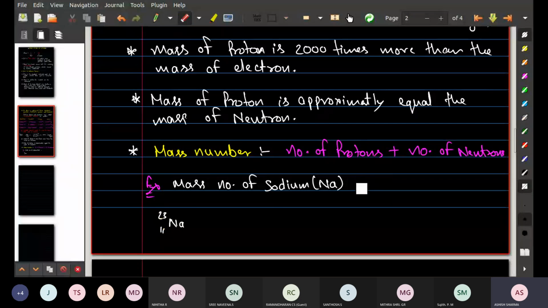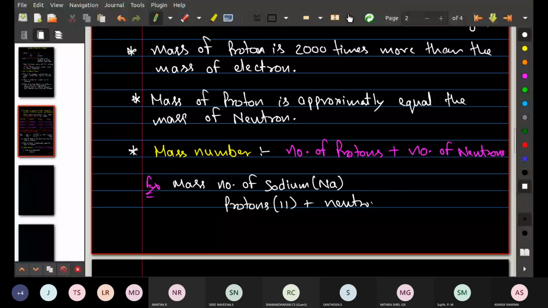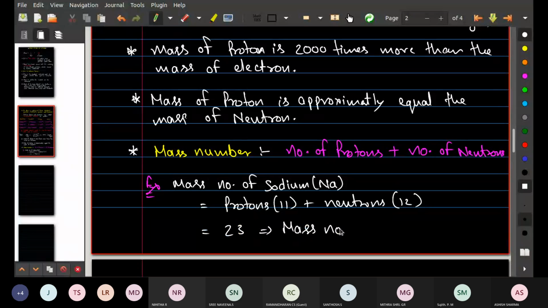So number of protons, 11, plus number of neutrons, 12. So the total is 23, the mass number. Any doubt in this? Is this clear or not?